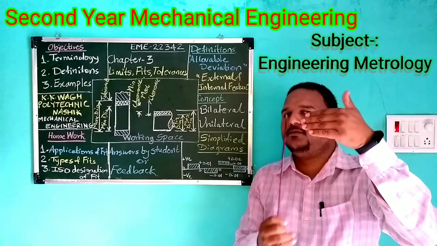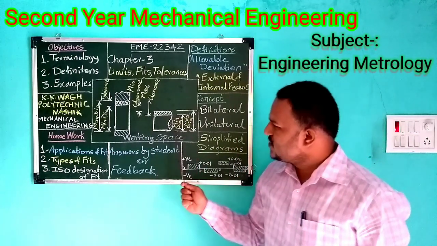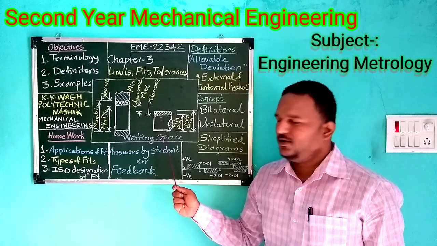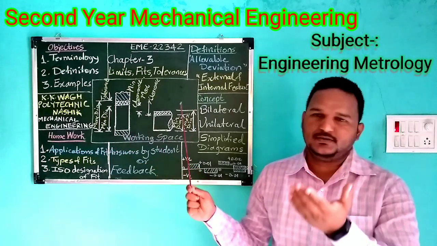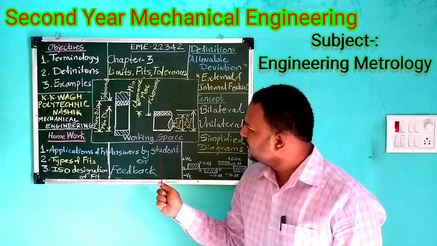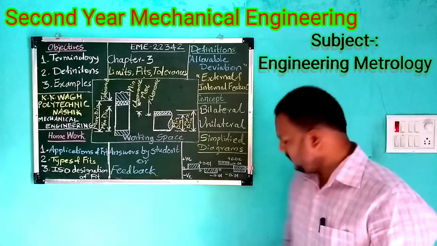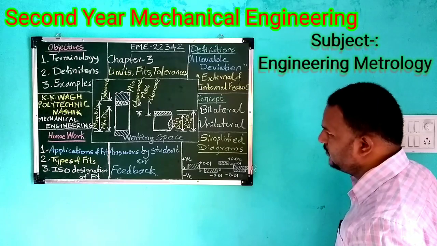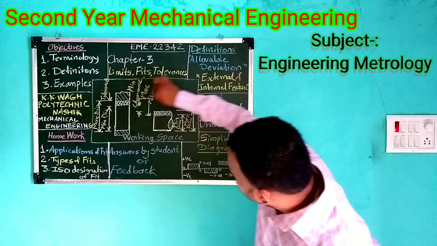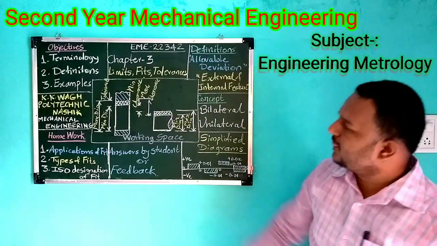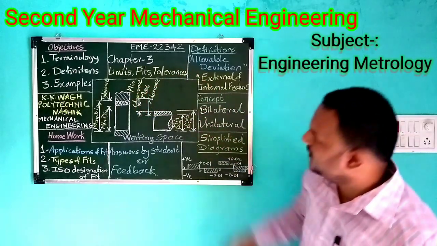Now how do you obtain maximum clearance then? Shaft is produced at minimum diameter, hole is produced at maximum diameter. So if you take this line, minimum diameter of shaft and maximum diameter of hole, it leads to maximum clearance. Okay, so this is minimum clearance.